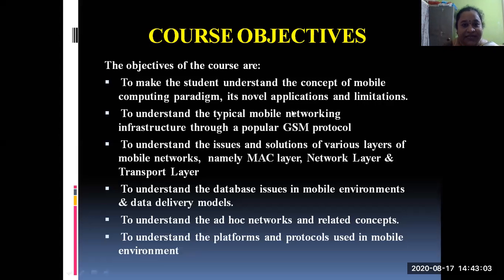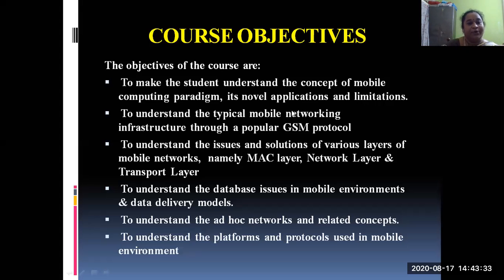Ad hoc networks, that is advanced networks. How the advanced networks are going to be helpful for us in this mobile computing environment, how they are being useful for us in mobile computing applications. And finally, the platforms where you are implementing these mobile applications, and what are all the advanced protocols or the existing protocols which will be helpful for us in running these mobile computing applications.